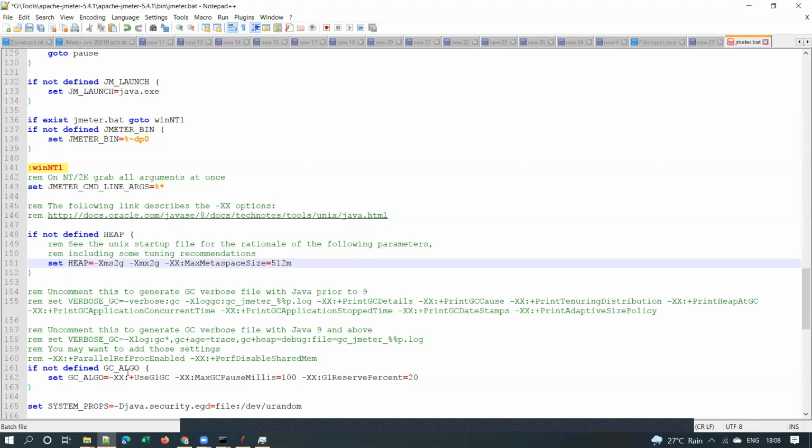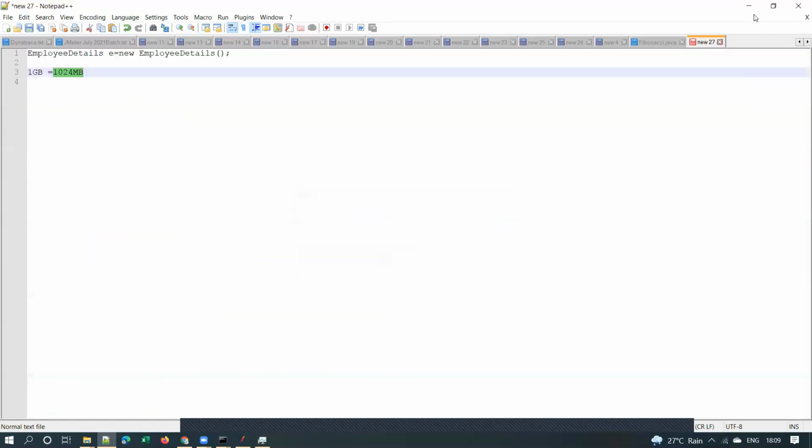Yes, sir. And if you see here, GC algorithm. The GC algorithm that JMeter uses is G1GC. See here, this is where the GC algorithm is defined. GC stands for garbage collection. I will be explaining in a few minutes what garbage collection is. But for now, remember that JMeter uses this garbage collection algorithm called G1GC, and max GC pause. We will come back to this file very soon. Okay, so let me close that.